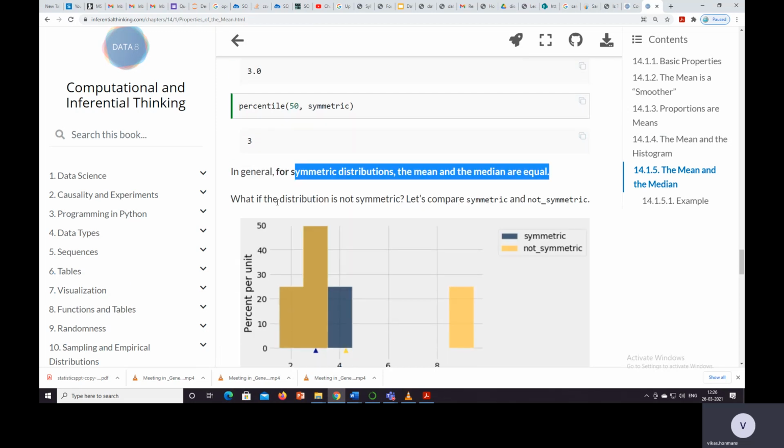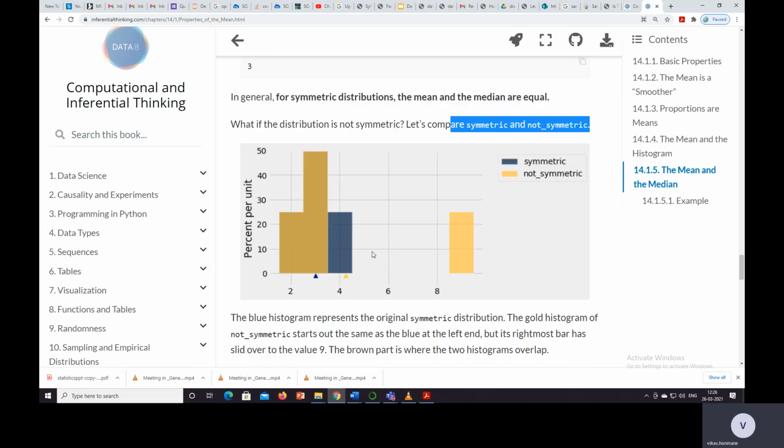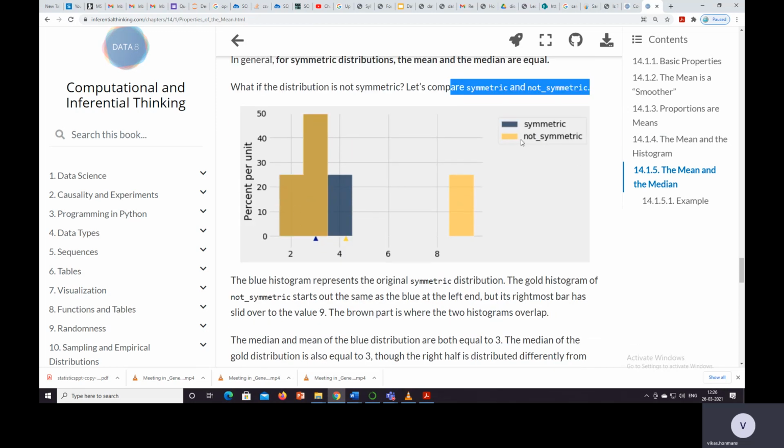Then what if the distribution is not symmetric? Let's compare symmetric and non-symmetric. The non-symmetric is shown in yellow color, and the symmetric is shown using blue color.